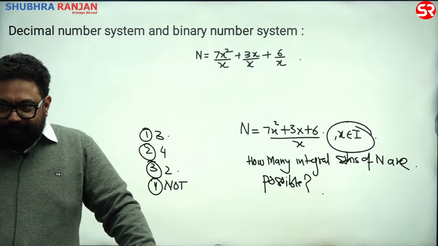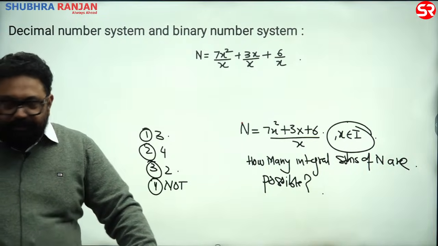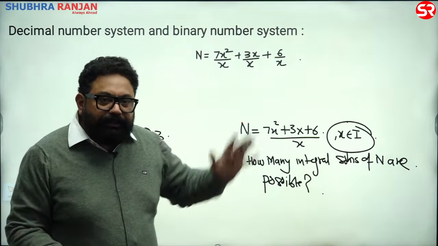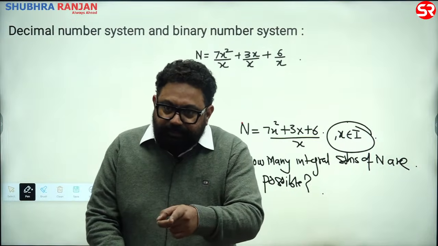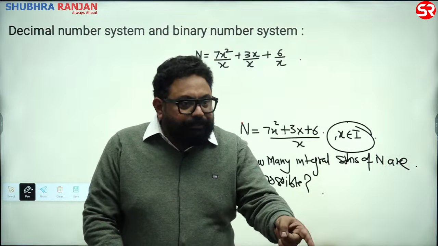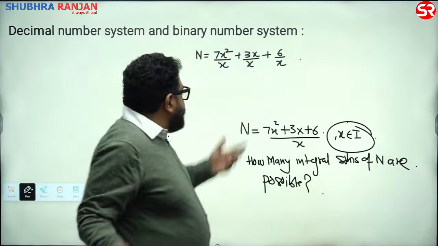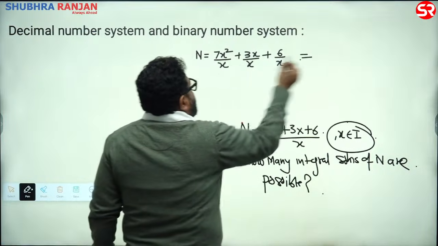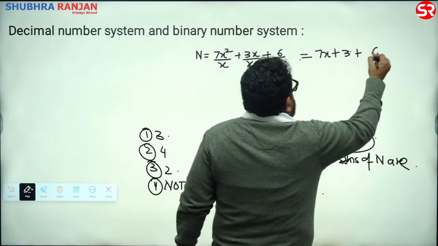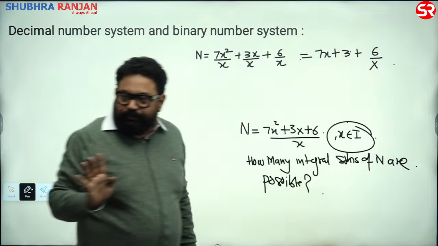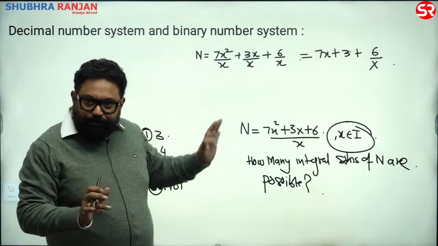I think you've done it. 2-3 children did it. Perfect, right? Were people thinking like that? Yes, there were people thinking like that, but they did not initiate. So from today promise, whatever your mind says, start it. Alright, so what would this be? See, x and x cancel, 7x plus x and x cancel, plus 3 plus 6 upon x. Is this okay? X and x cancel, right? Now listen carefully children, please pay attention.